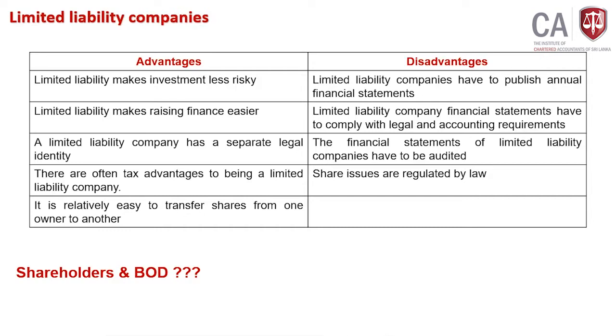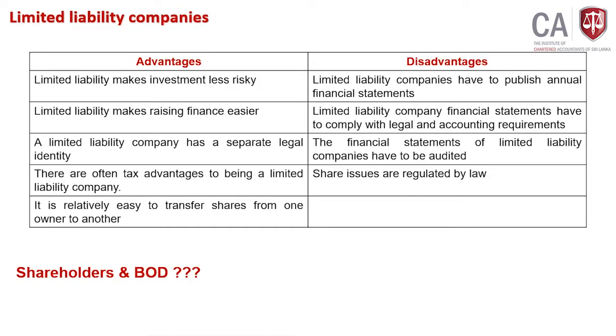I am repeating the same. Agency theory or agency conflict means what? Shareholders and board of directors are two different parties. Shareholders have invested money in the business and their expectation is to earn profit. Board of directors are the people who manage the business. Their intention is to earn salary and other benefits like bonus. Two different objectives. Shareholders expect profit, board of directors expect salaries. So this objective mismatch in management we identify as what? Agency conflict or agency theory.